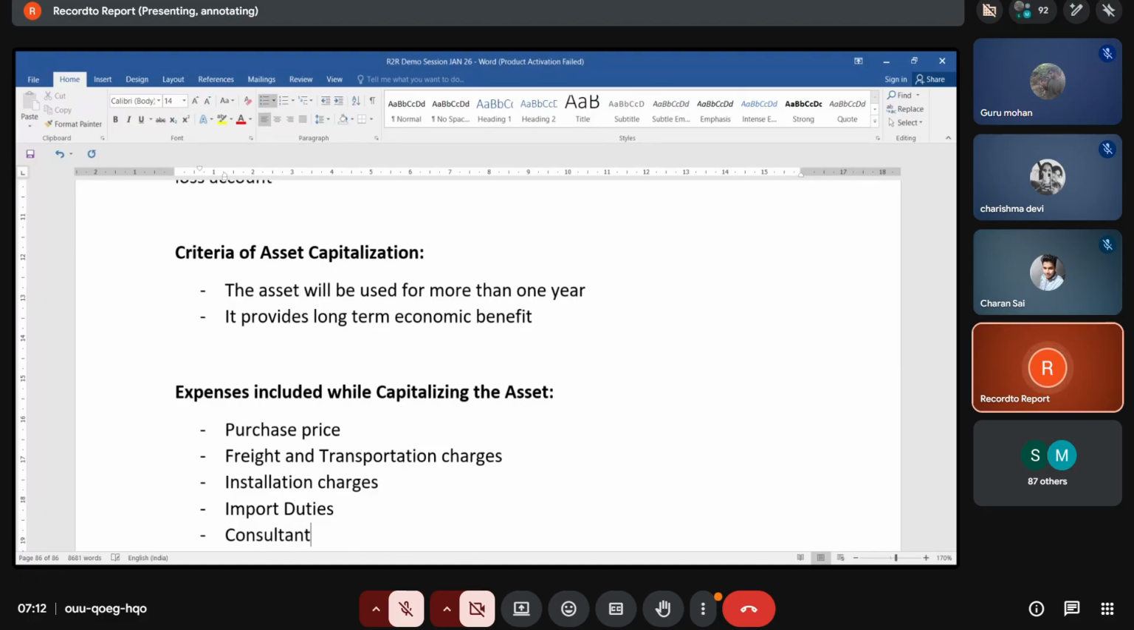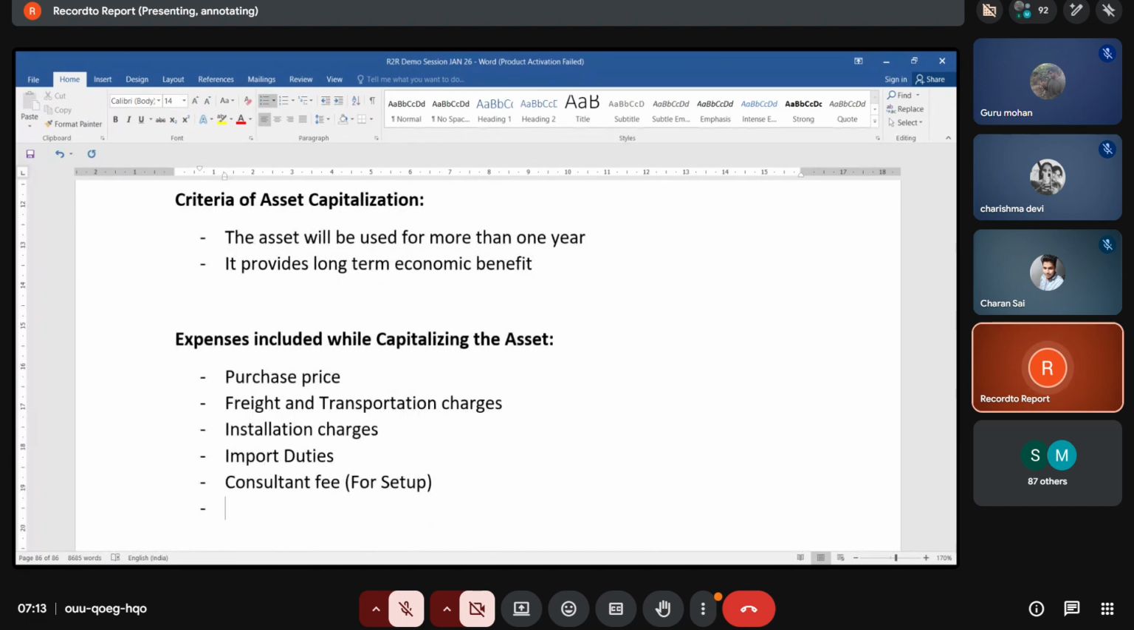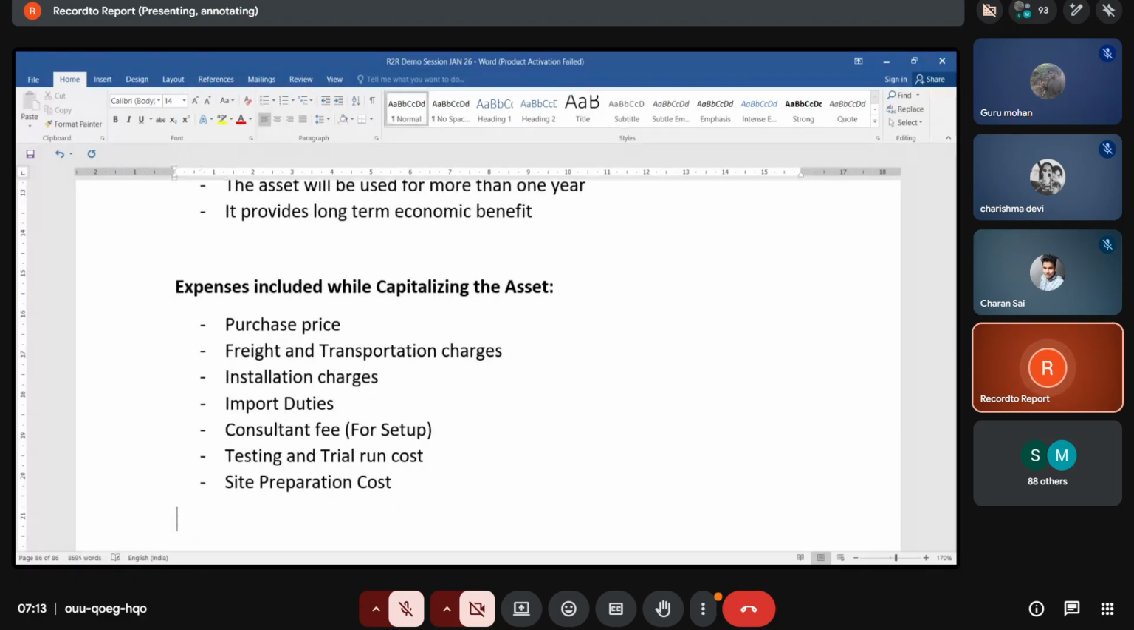Okay, so consultant fee. If you install machinery, people from that particular company will come and set up the machinery, right? And they will train us. So those charges also have to be included. Any testing and trial run cost, site preparation cost. So these are the various expenses to be included.